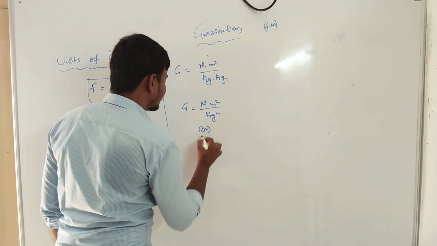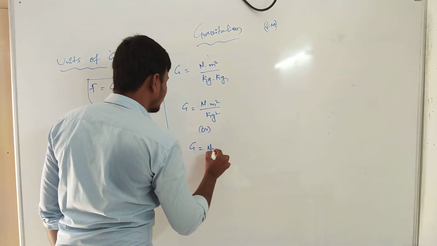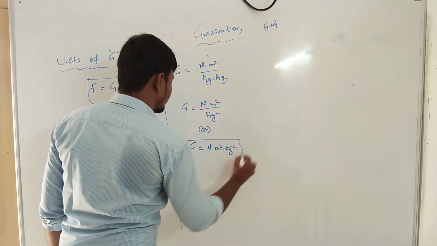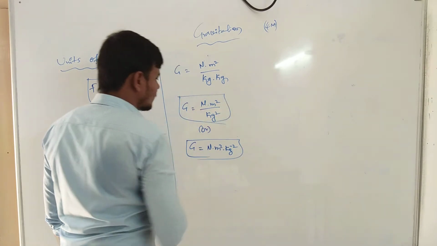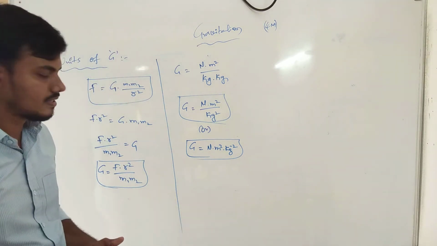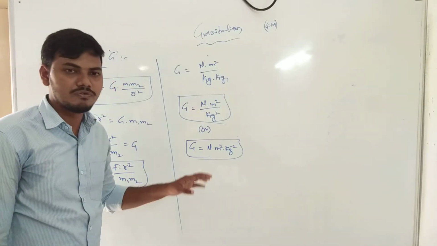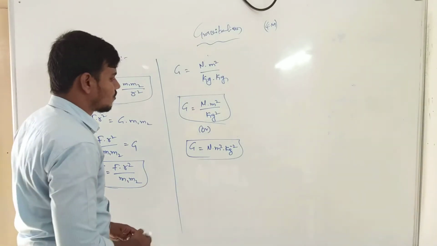Or the same units we can write as capital G is equal to Newton meter square kg to the power minus 2. There are two SI unit forms of capital G. Capital G is always a universal constant. This is always constant, applicable everywhere as a universal constant. Capital G is equal to, now what is that number?